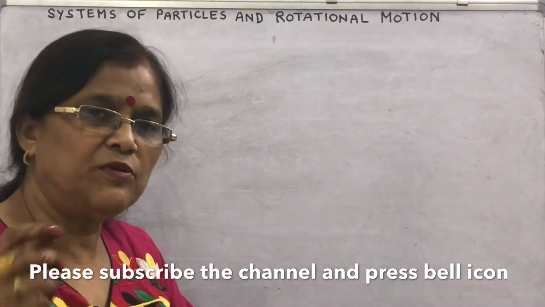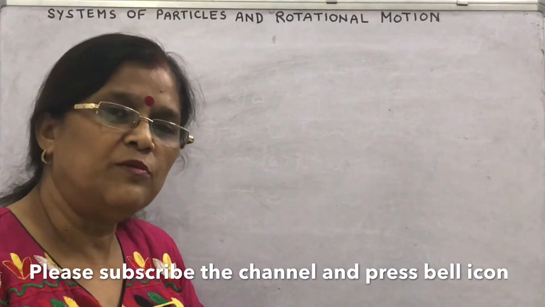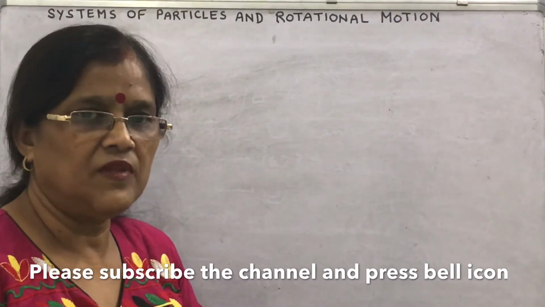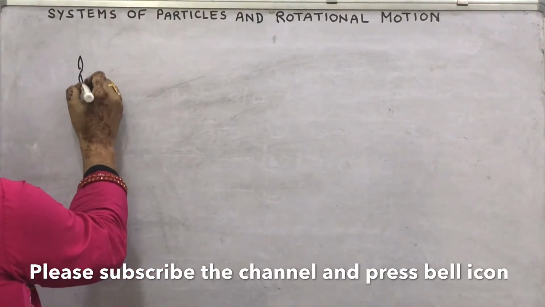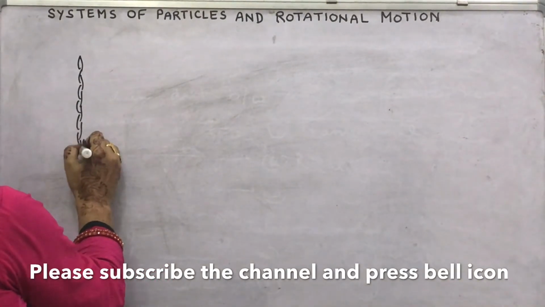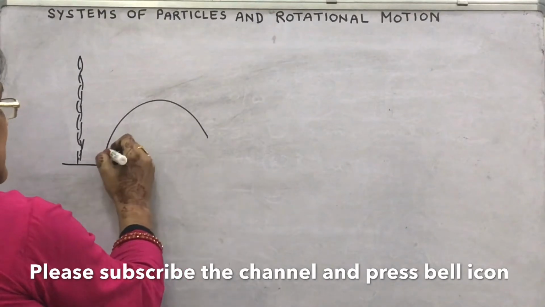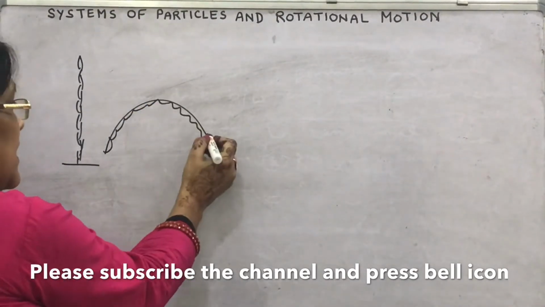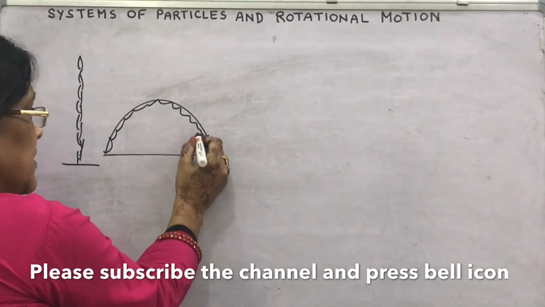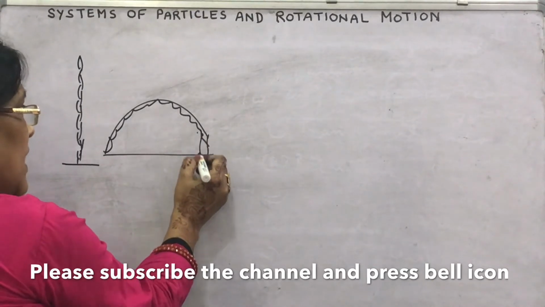So the concept of center of mass makes the study of motion easier in the case of extended objects like a chain. Suppose in this position this is the chain, then what will be its potential energy? Or if it is placed like this, how will you consider the mass at different points, or the same mass, if you consider all points, since the heights are different?